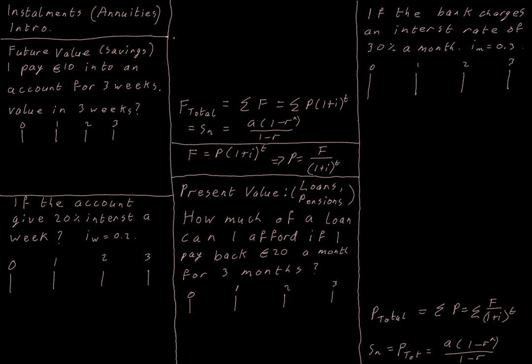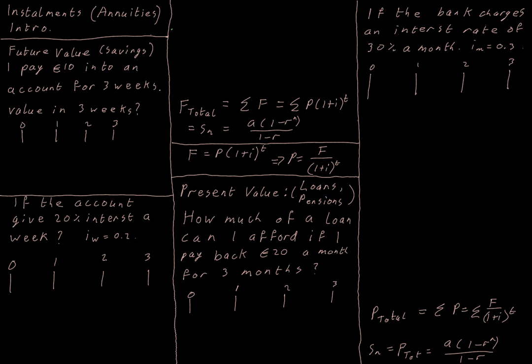Hello. Now we are going to look at the idea of installments, which are sometimes called annuities. And the idea here is that instead of making a single payment that is going to gain interest over a bunch of time, and then in the future it will have a particular value, we're going to pay in installments. So we're going to make a payment, and then in a month's time or a year's time, we make another payment, and then another payment, and another payment.